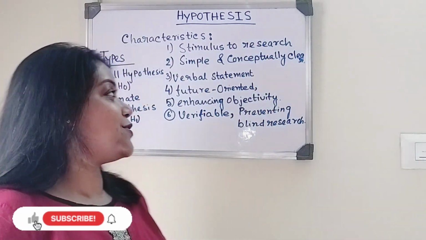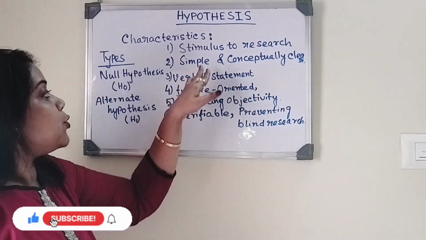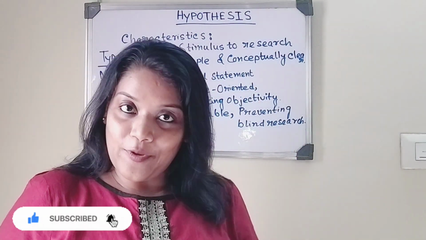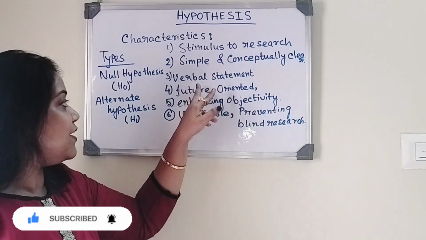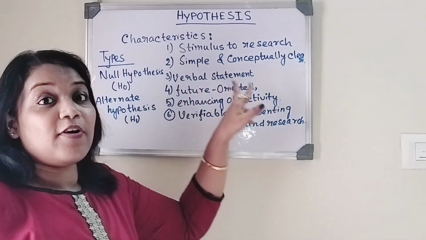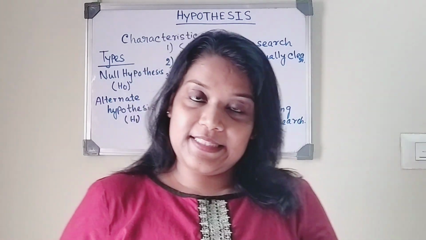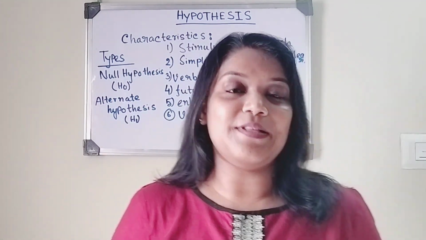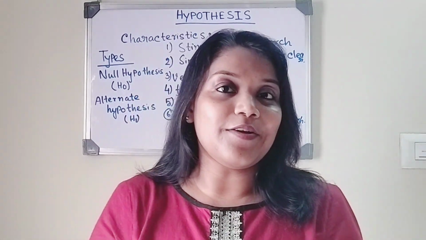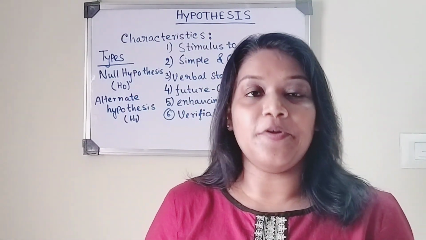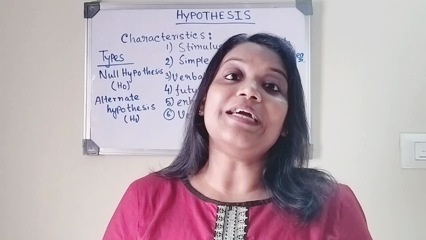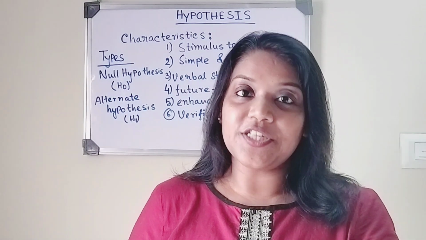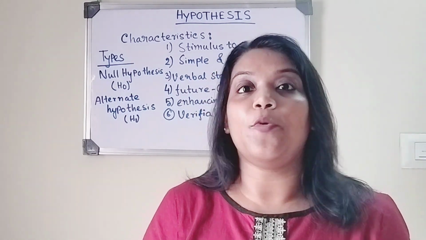Now going to the next one. It should be simple and conceptually clear. Going to the third one, that is it is a verbal statement, because the same thing, it predicts a relationship between two or more variables. So I think this is clear. The concept of hypothesis is clear because hypothesis is basically a tentative statement, and it predicts the relationship or association between two or more variables.